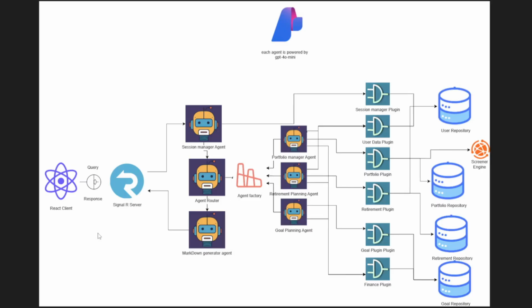All these things are further connected with the repository layer, where we currently have four repositories: user repository, portfolio repository, retirement repository, and goal repository. So that's it for this architectural overview. And yes, we have used Azure AI Foundry, from which we have made a deployment for GPT-4o Mini, and we are using that in our application.